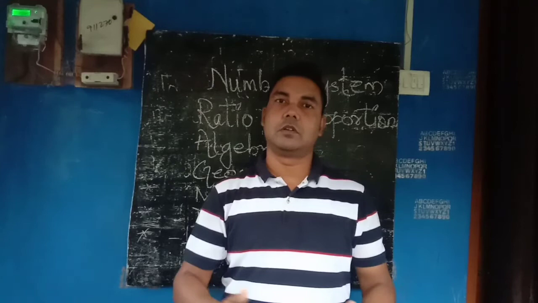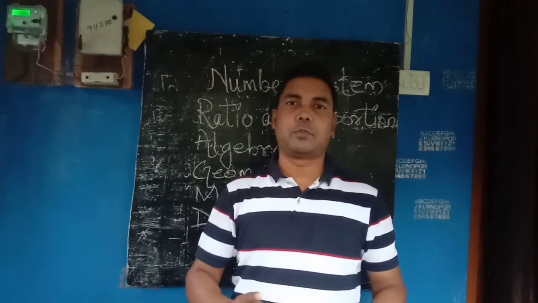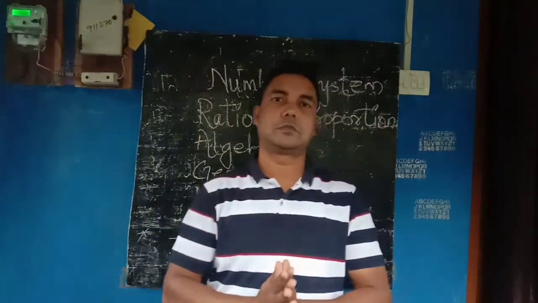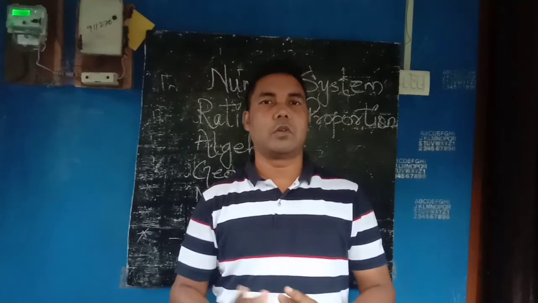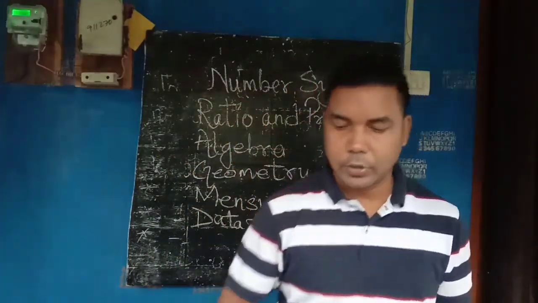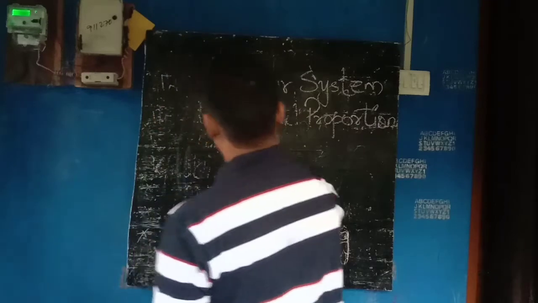So let us go through some points of ratio and proportion. Number system is already over, so we will be going through ratio and proportion. There are 4 points which you need to remember.